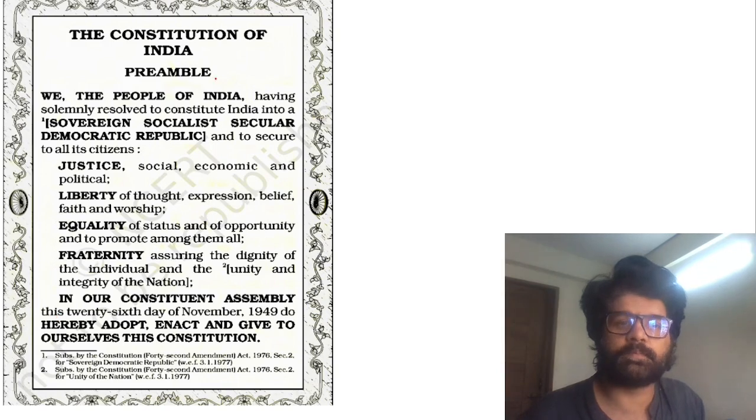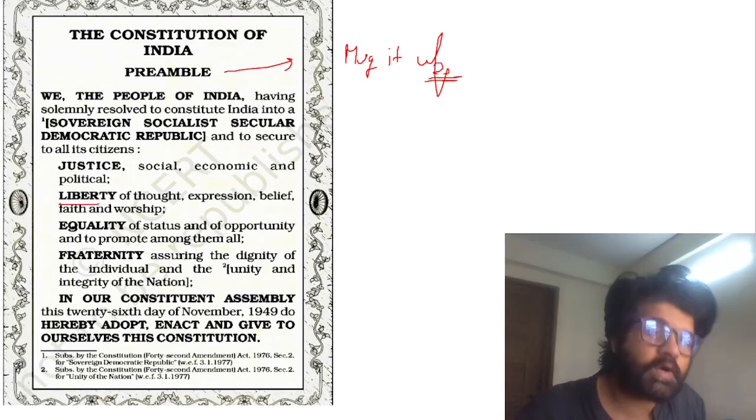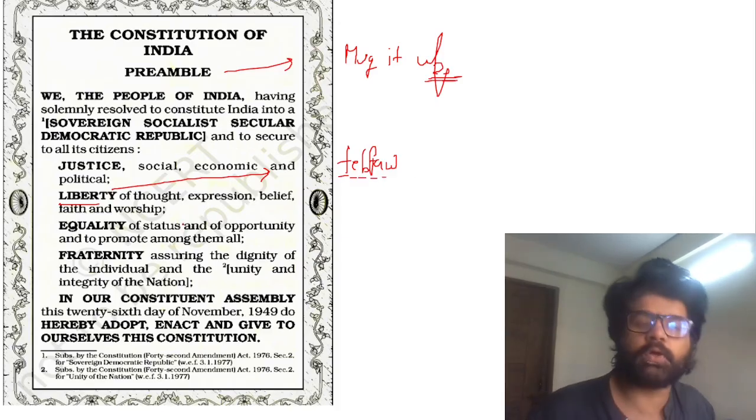Please guys, mug it up. Mug it up means just mug it up. You have to remember it. Oh my god, just look at my doctor-like handwriting. So they have asked which of the liberties is not there in the preamble. There's a mnemonic which you may already know: F4, liberty of thought, expression, belief, faith, and worship. So remember also how many kinds of justice there are: socio-economic and political.